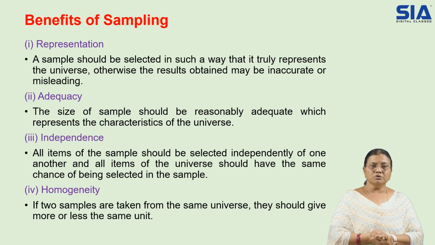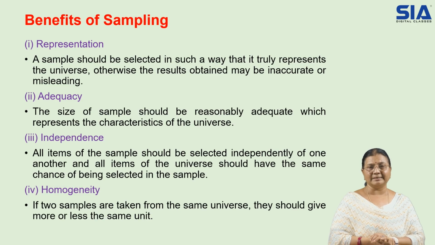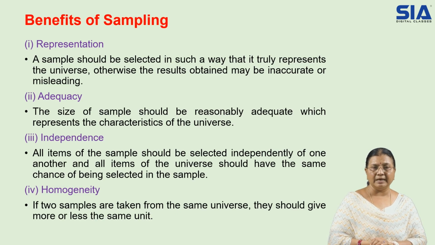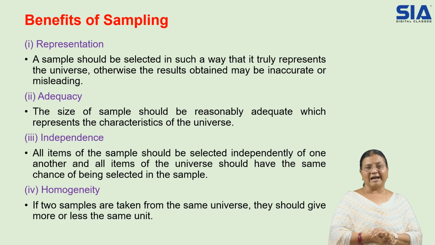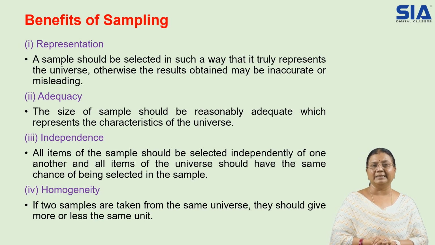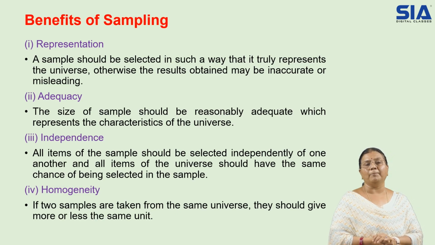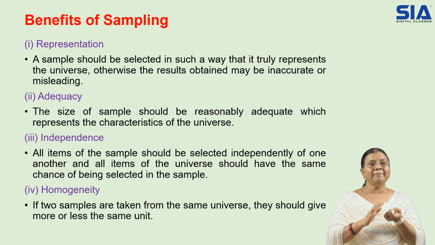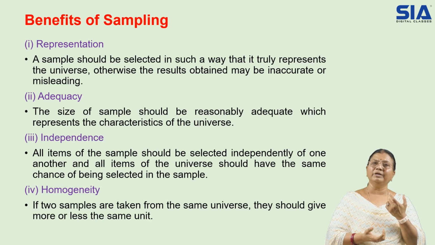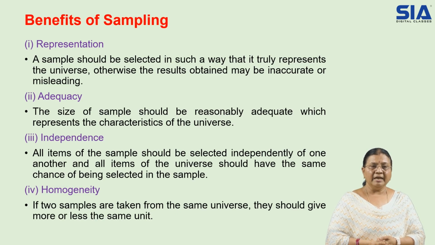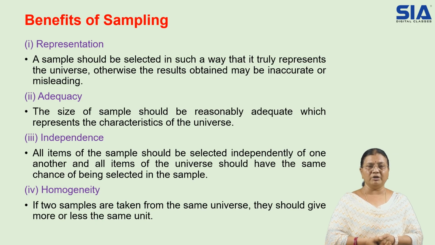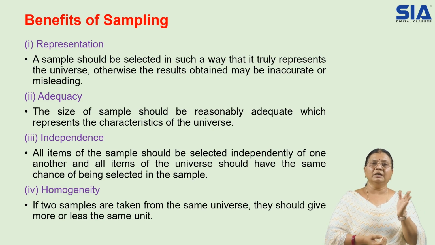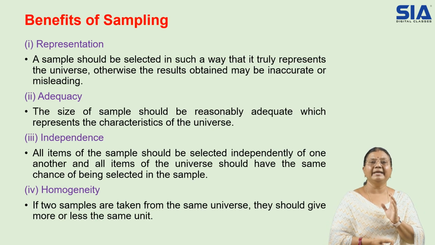Then independence. All items of the sample should be selected independently of one another, and all items of the universe should have the same chance of being selected in the sample. Out of the whole population, every unit should have a chance to be part of the sample. Then homogeneity. If two samples are taken from the same universe, they should give more or less the same results. Whatever sample we select should give equal results.